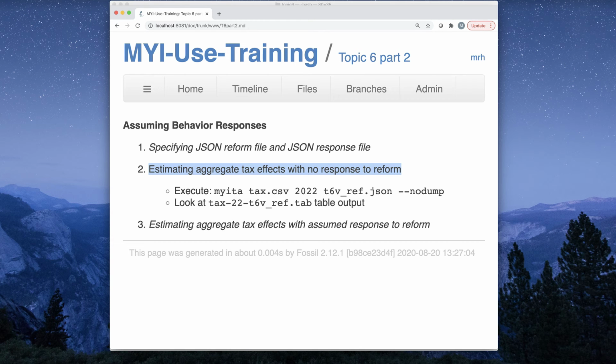In this topic 6 video, we're going to estimate the aggregate tax effects of the reform that we specified in the prior video, assuming no behavioral response, which is what we've been doing through this whole series so far. So you can see the command right below the blue line, which is what we're going to use. And then we're going to look at the table output.